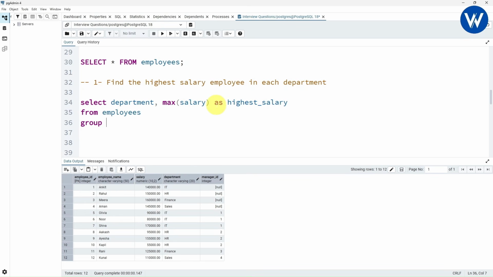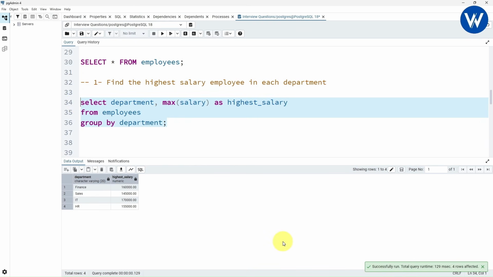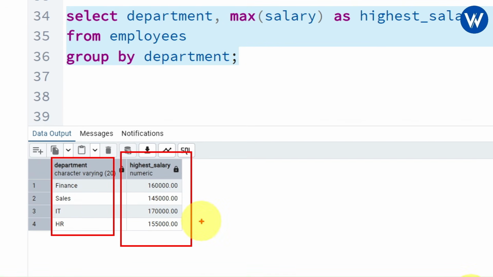Now we need to do the grouping, right? We need to find the highest salary employee in each department. So we need to do the grouping, which means summarization according to the department column. Now this is a simple query. Now what I'm gonna do is I will execute the query, and finally in the output you can see the department column will come, and this is the highest salary. Okay, for each department we can see the highest salary.